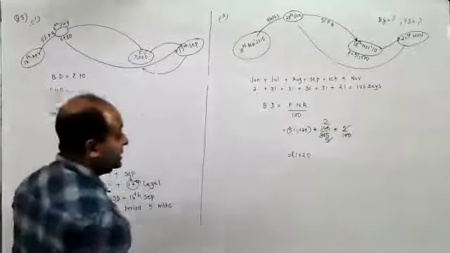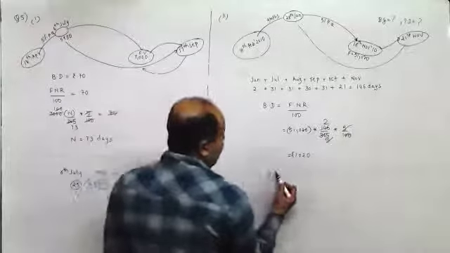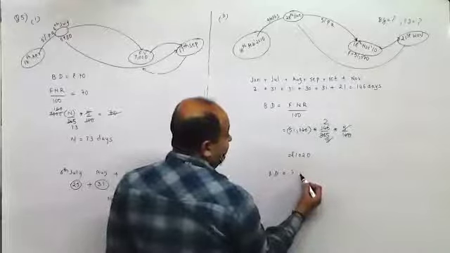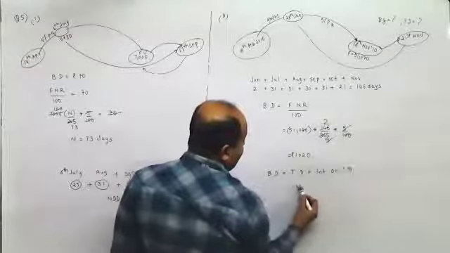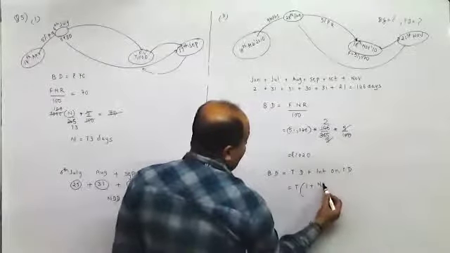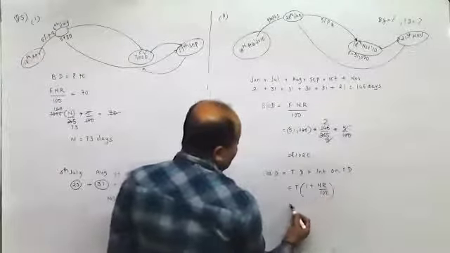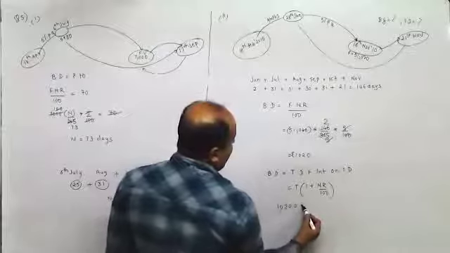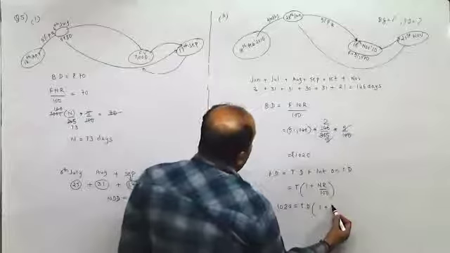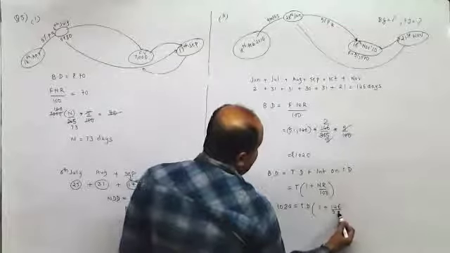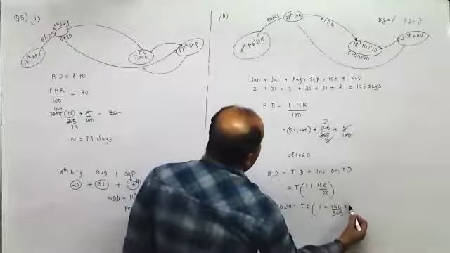Now this is banker's discount, and we know that banker's discount is true discount plus interest on true discount. So I can say it is T into 1 plus NR upon 100. What is banker's discount? It is 1020. True discount into 1 plus N, number of days is 146 upon 365 into rate, which is 5%.